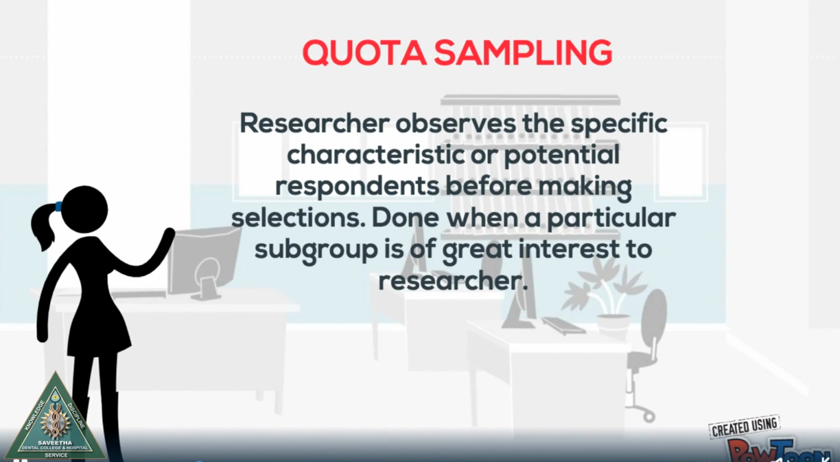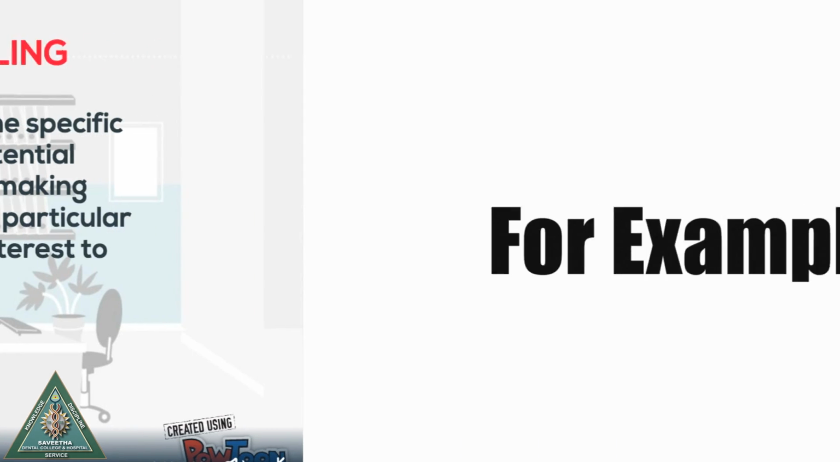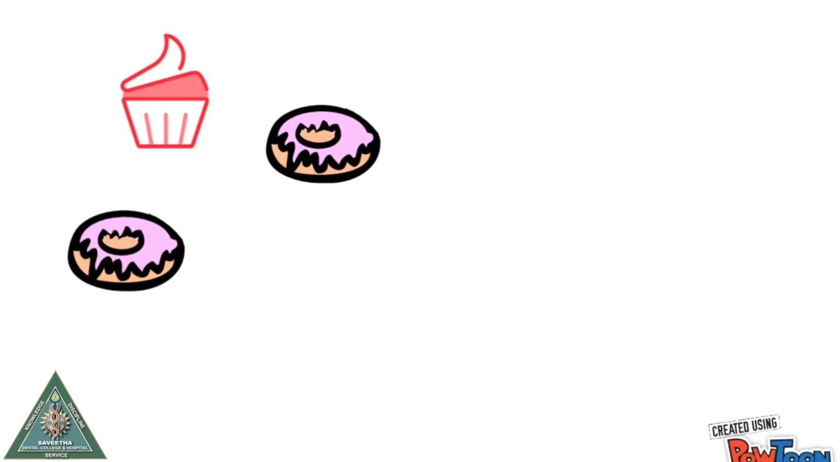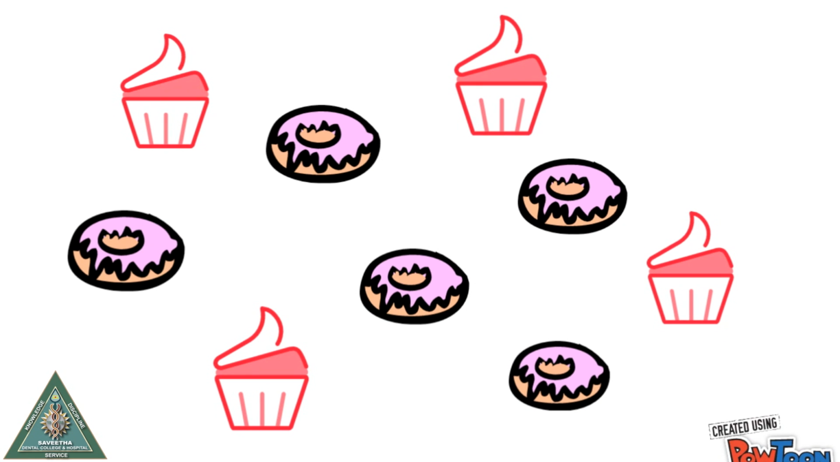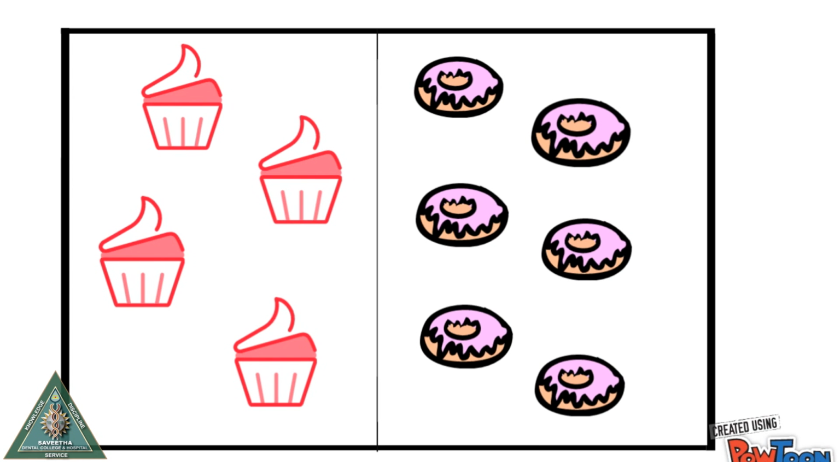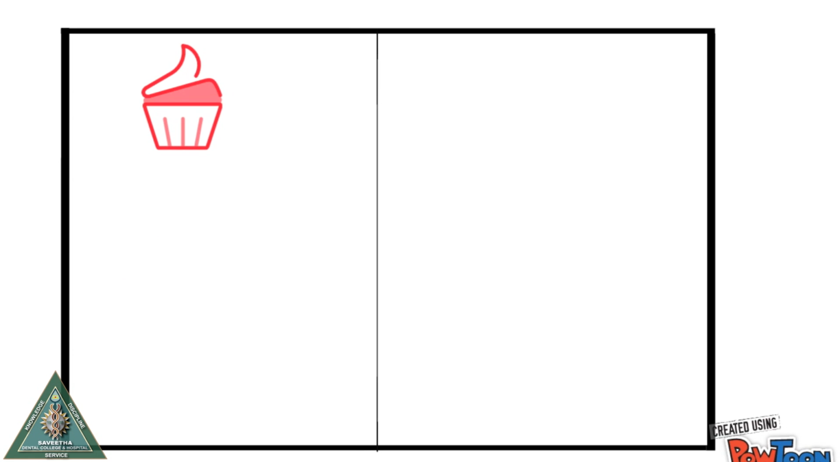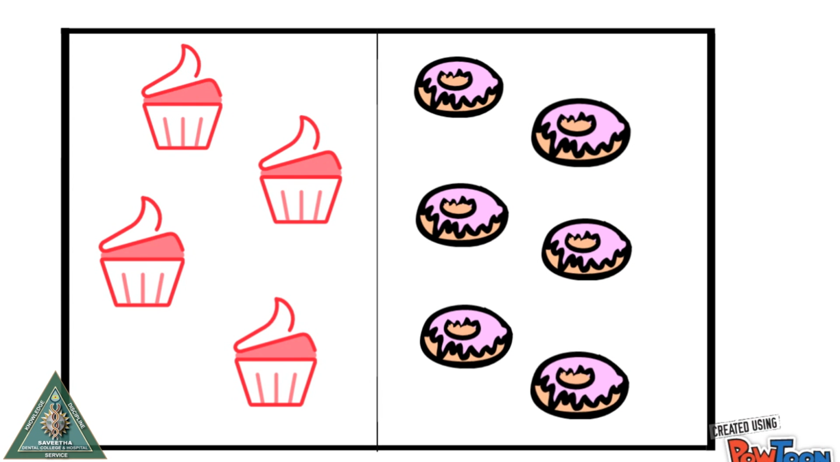Fourth, quota sampling. The researcher observes the specific characteristic or potential response before making the selections, done when a particular subgroup is of great interest to the researcher. For example, to investigate the proportion of people in a house preferring cupcakes and donuts, let us learn the steps. Step 1. Divide the population into subgroups. Step 2. Identify the proportions of these subgroups in the population.